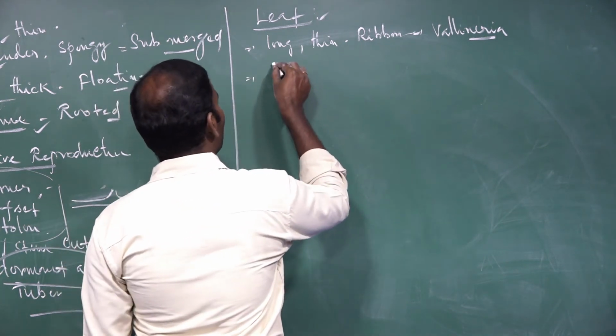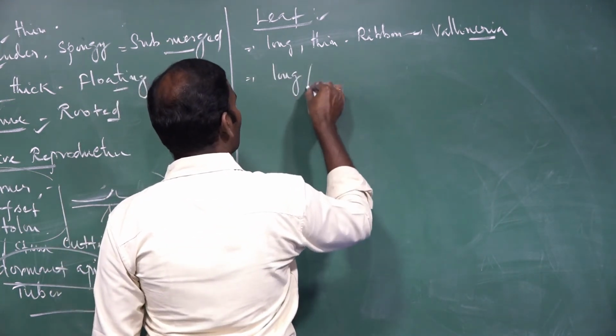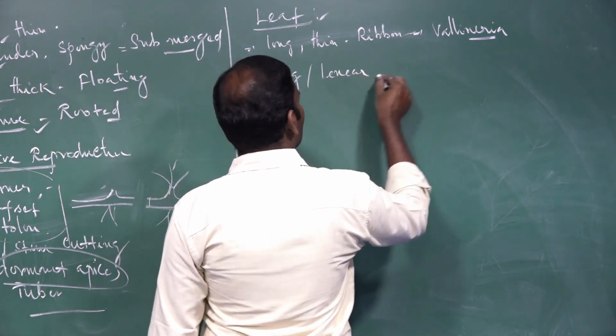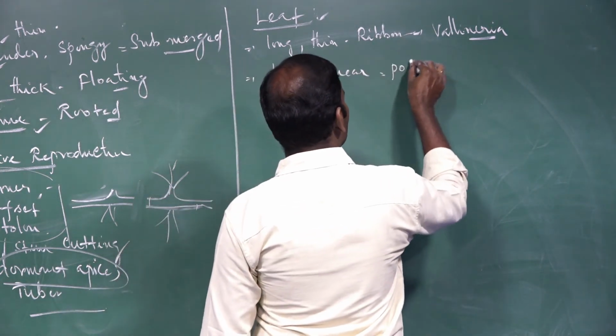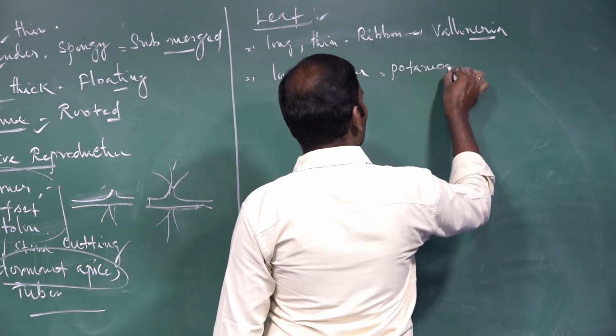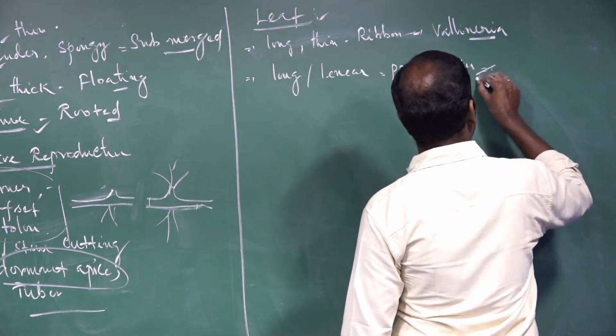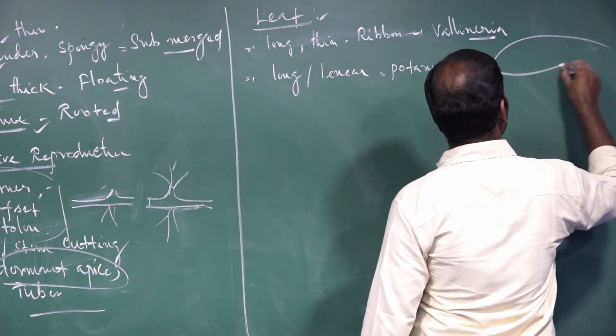Some species have long and linear leaves, for example Potamogeton. Yes, it is a linear leaf. In Potamogeton, the leaf is linear.